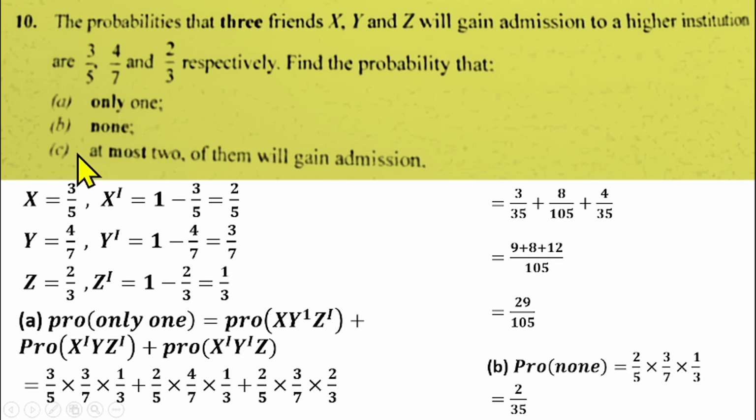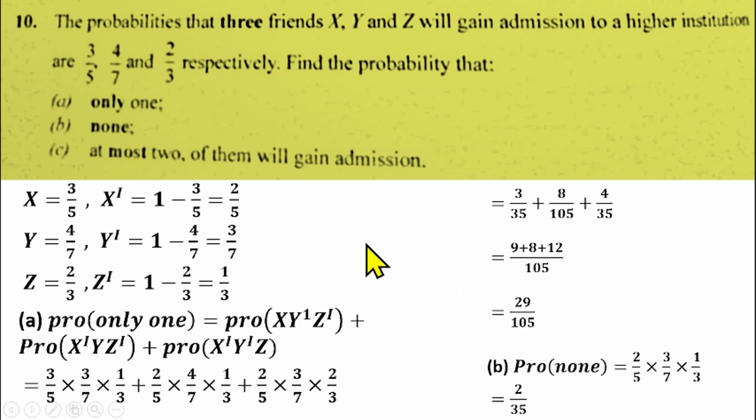Then the last one is the probability that at most 2 of them will gain admission. At most 2 of them will gain admission. So it could be 2 of them gain admission, or 1 of them gains admission, or none gain admission. That's the meaning of at most. The highest number of them that gain admission is 2. So the options we have there are 2 of them will gain admission, or 1 of them will gain admission, or none of them will gain admission.